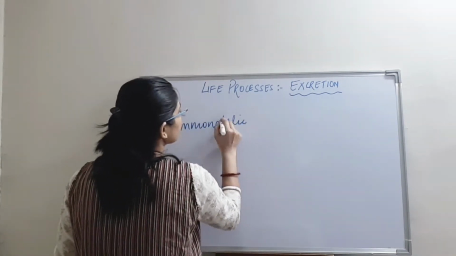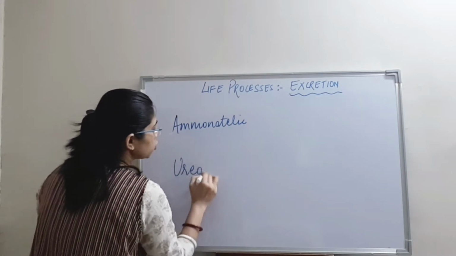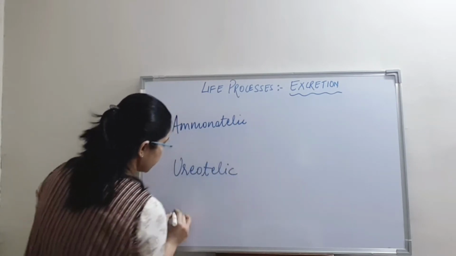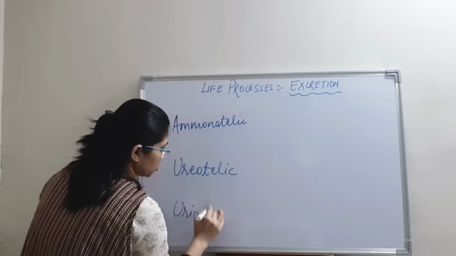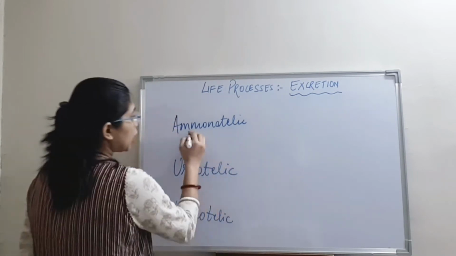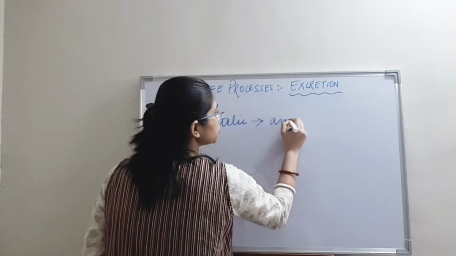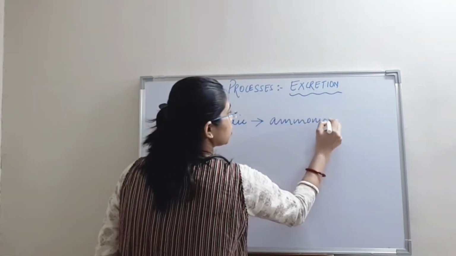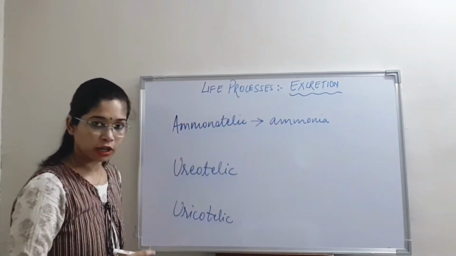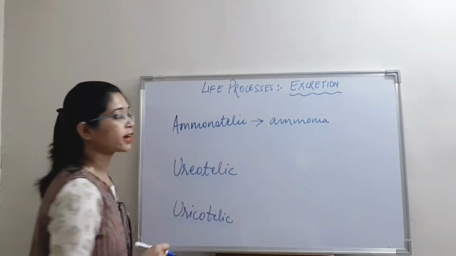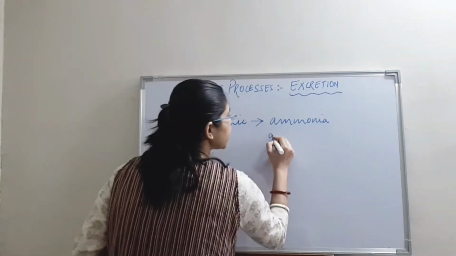Ammonotelic, then ureotelic and uricotelic. Ammonotelic organisms mainly eliminate nitrogenous waste like ammonia, which is highly soluble in water. That is why ammonotelic organisms are mostly aquatic animals.